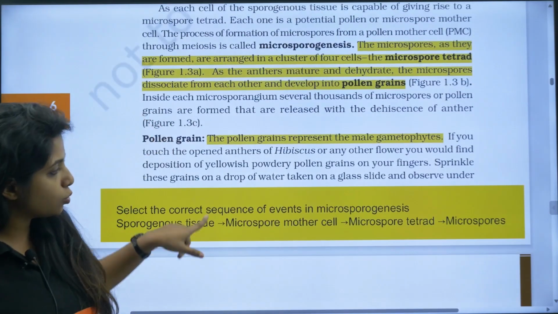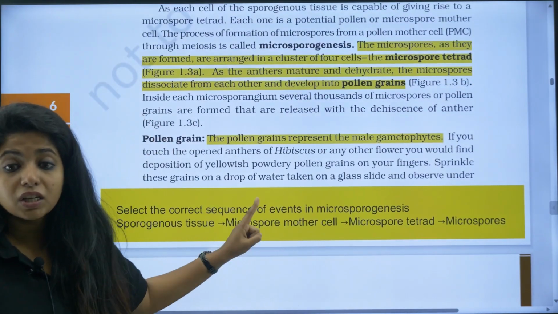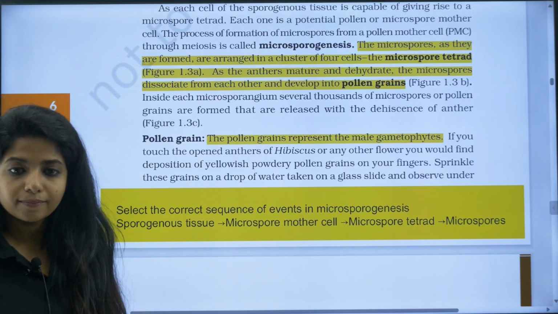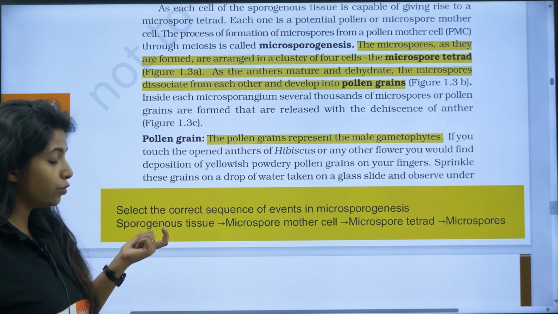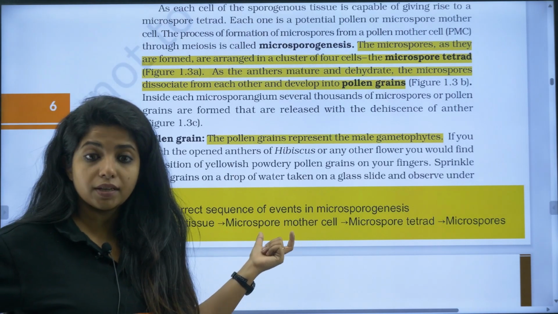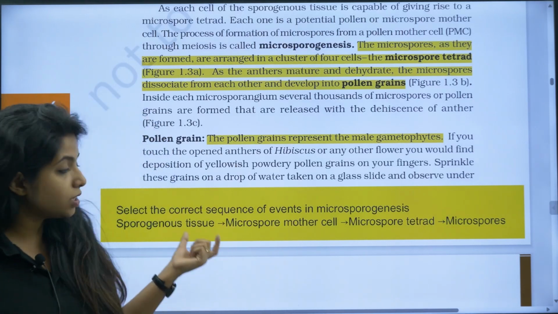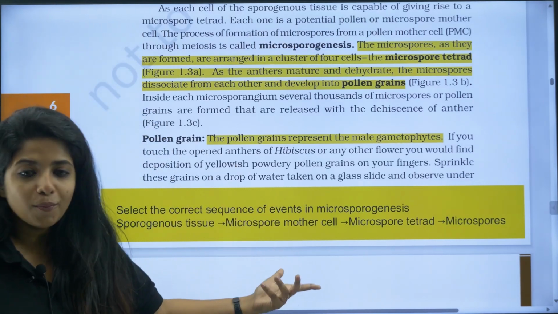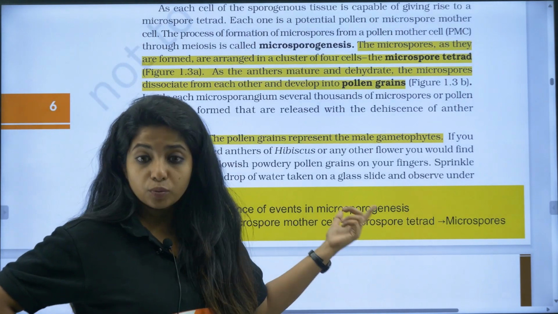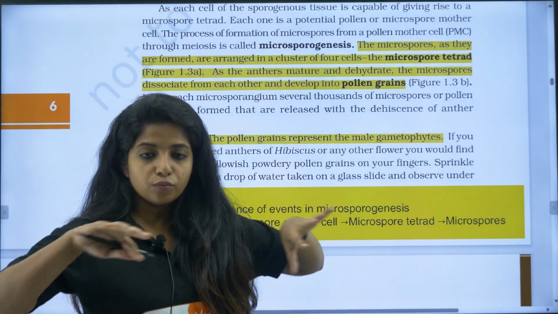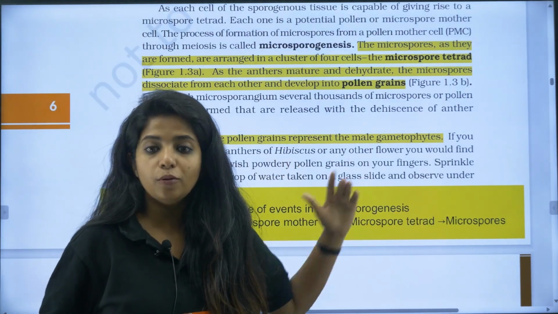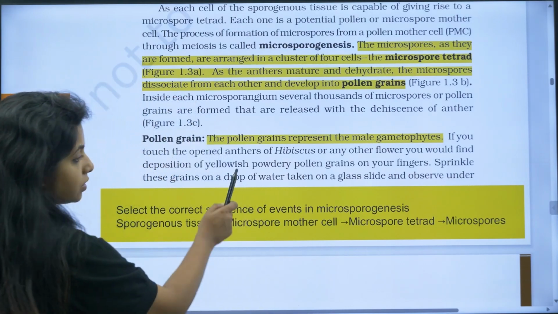So on the basis of this, questions can come like this. Select the correct sequence of events in microsporogenesis. You should know there is sporogenous tissue. In that you have microspore mother cells. All the cells, as I said, have the ability to undergo meiosis. These cells are known as microspore mother cells because they are going to form microspores. Later you get the microspore tetrad, as in four of them, and they are going to move away. You get microspores, which are known as the pollen grains. Very much important. So this is a question.